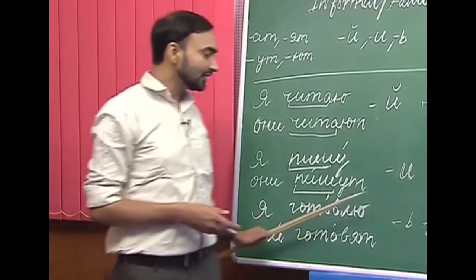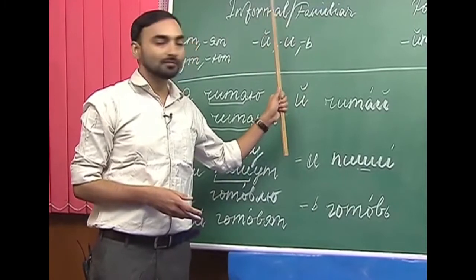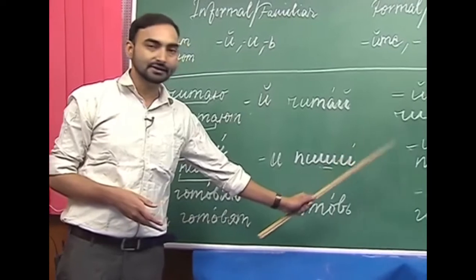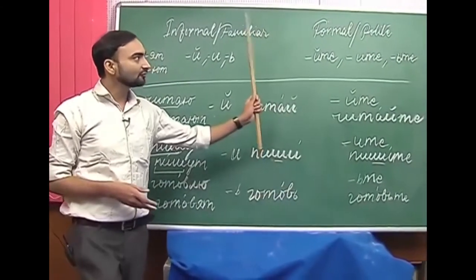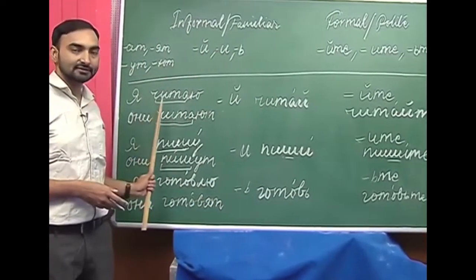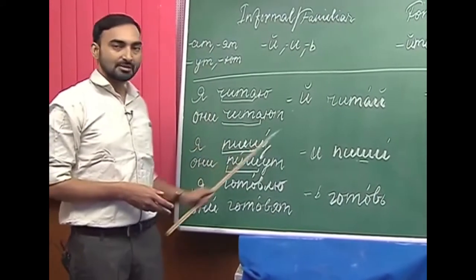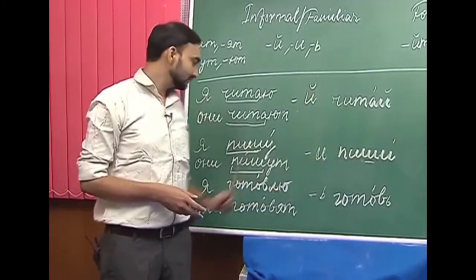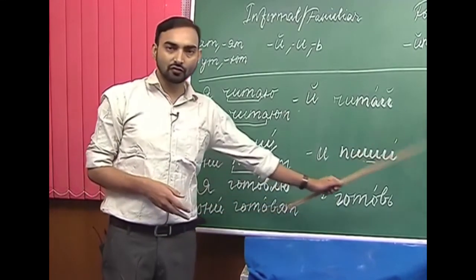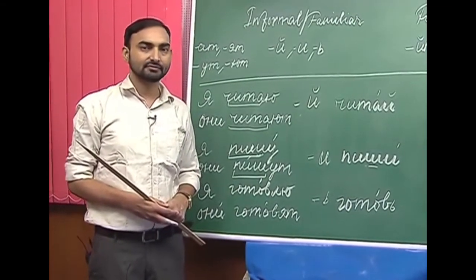In that case we will use a soft sign to form the informal or familiar imperative mood, and a soft sign, t and ye to form the formal or polite imperative mood. So chitat, chitai, chitaite; pisat, pishi, pishite; gatovit, gatov, gatovte; gavarit, gavari, gavarite, and so on.